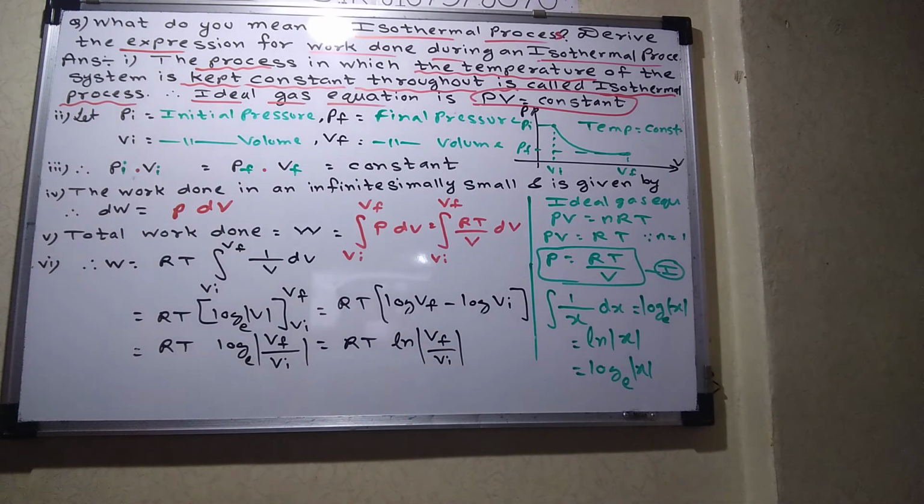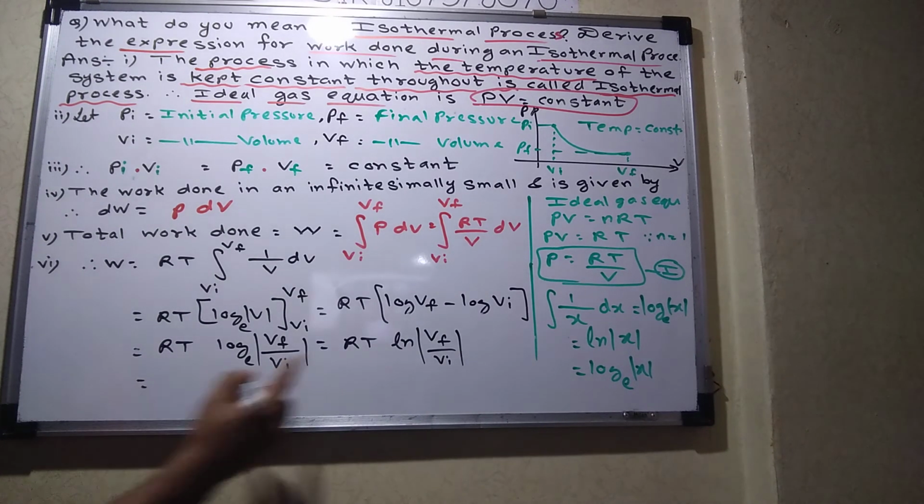Understood? But students are asking, sir, in logarithms we do not use base e. In the logarithm book we use base 10, but you know how to convert base e to base 10. You have done it in radioactivity, if you remember.